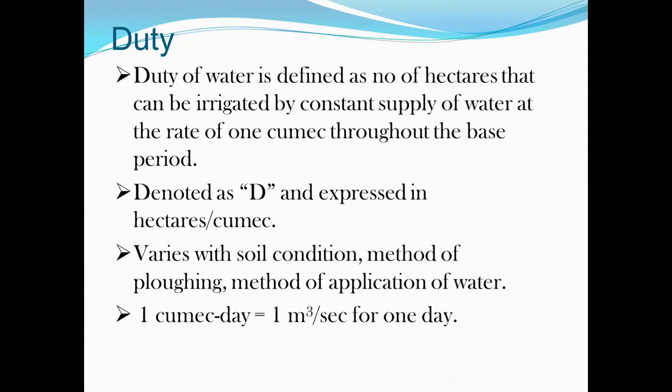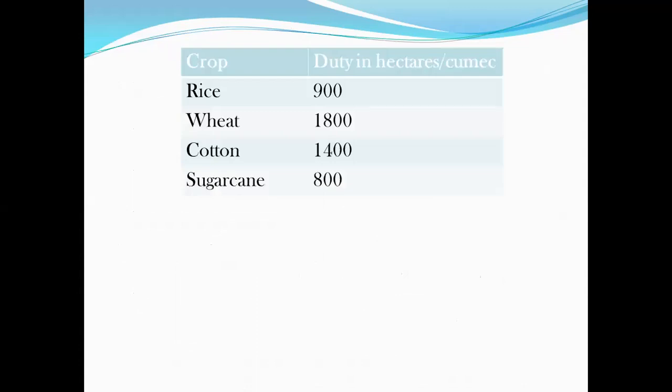It is usually expressed in hectares per cumec, and it is denoted by capital D, and it varies with the soil condition, method of ploughing, and method of application of water, right? One cumec-day is equal to 1 cubic meter per second for 1 day, right? For different types of crops, there are also different duties in hectares per cumec. For rice, it's 900. For wheat, it's 1800. For cotton it is 1400, and for sugarcane it is 800 hectares per cumec.